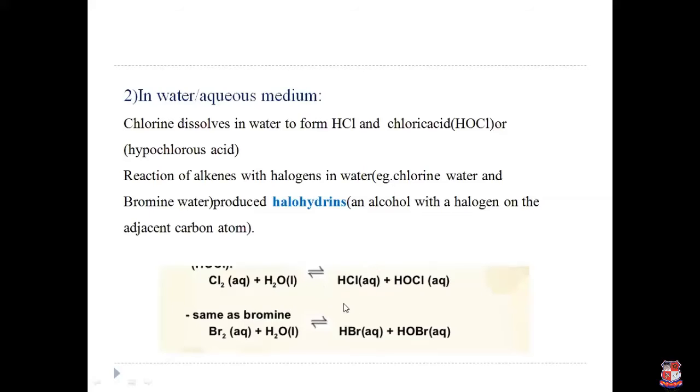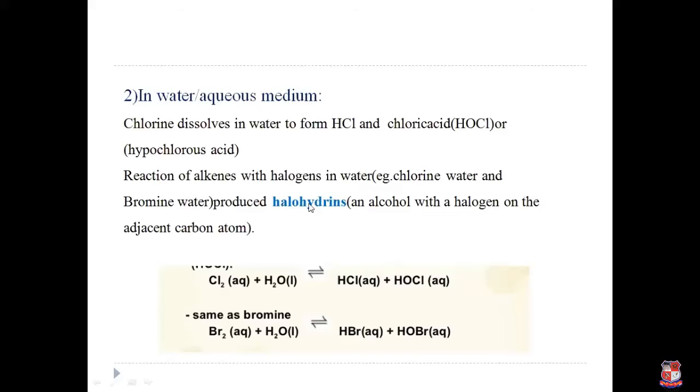It forms hydrochloric acid and hypochlorous acid. Same as bromine in water, which produces HBr plus hypobromous acid. Okay. So the reaction of an alkene with halogens in water, chlorine water or bromine water, produces halohydrins.